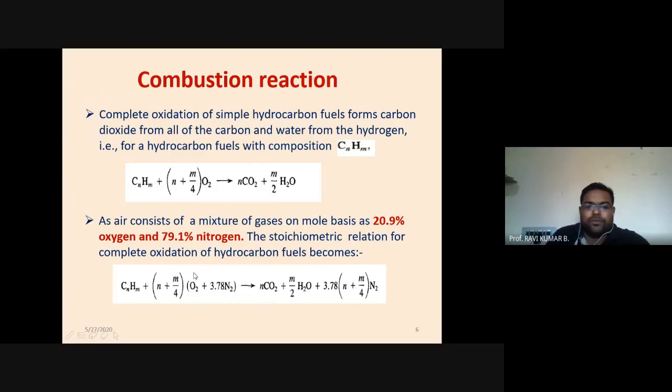So instead of O2, we can write O2 plus 3.78 N2, which becomes n CO2 plus m by 2 H2O plus 3.78 times the same bracket term (n plus m by 4) N2. So this is the equation which represents the complete combustion of a unit quantity of fuel. Here again you can see there is no carbon monoxide, so we can say the reaction is complete and combustion is complete.